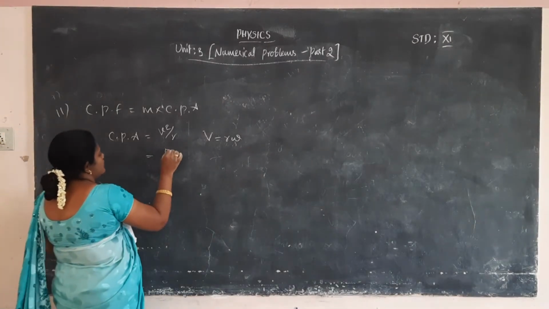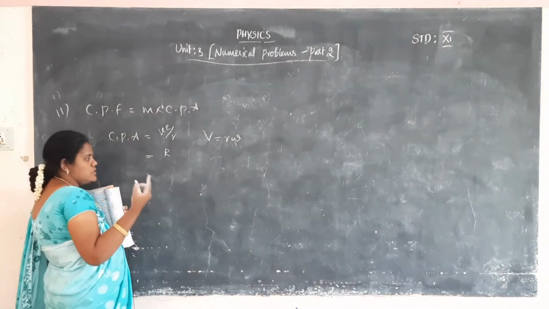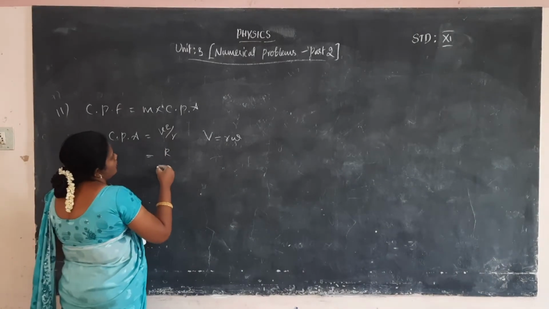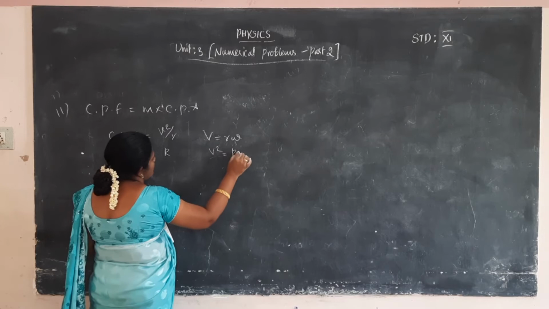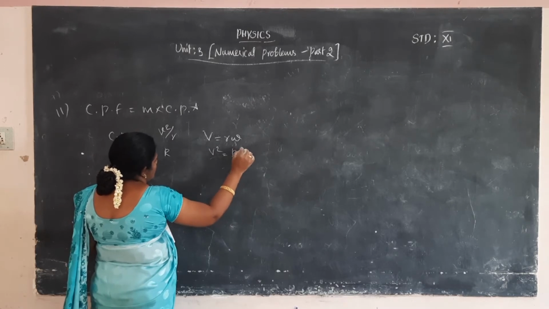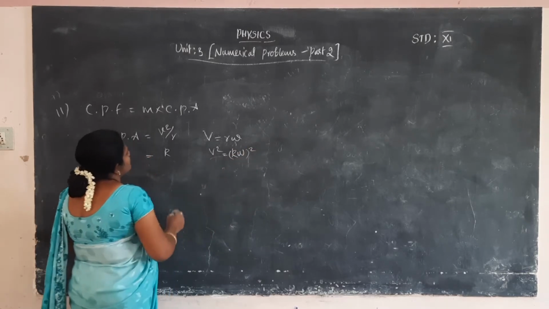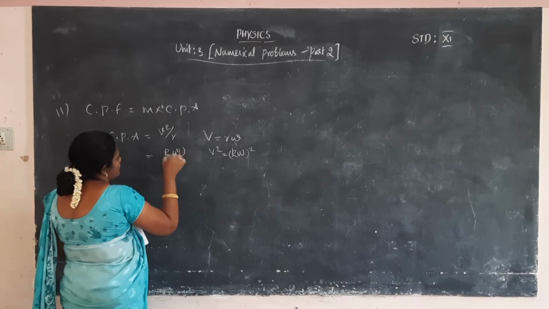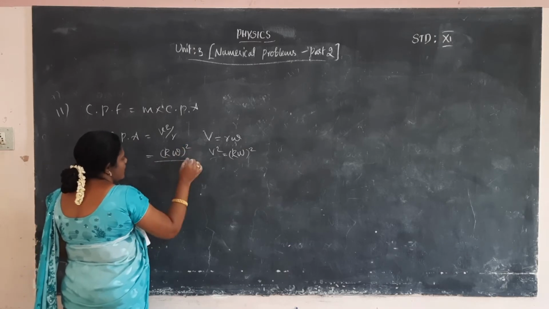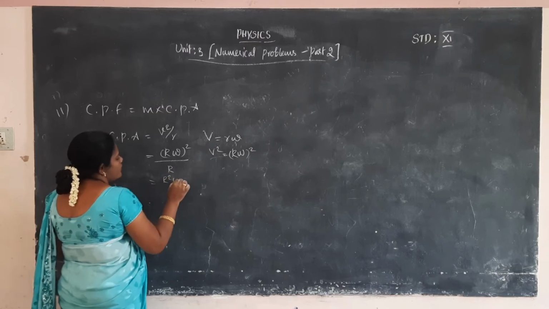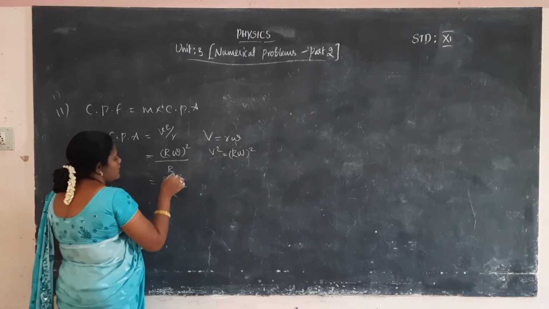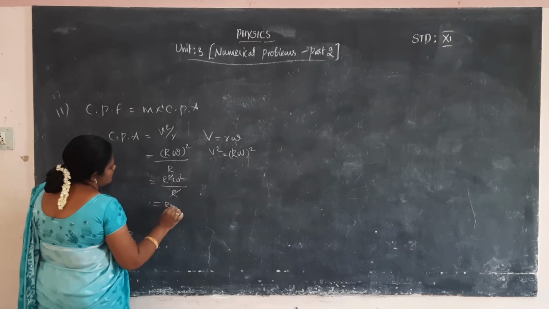So V is equal to R into omega, where R is the radius. So V square is equal to R omega the whole square. Then A is equal to R square omega square by R, so R cancels, that is R omega square.